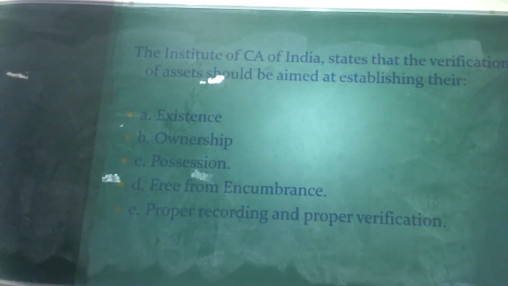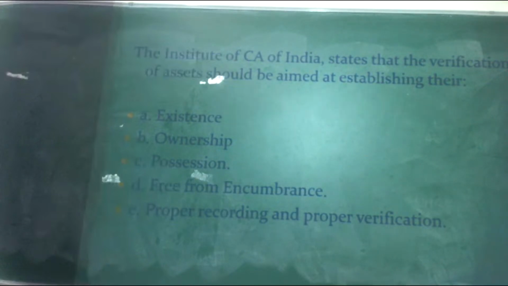Encumbrance in the sense of obligations. It means it is free to use. Whenever we state this asset belongs to me, it does not have any debts. That is called free from obligation, or free to use. That is called free from encumbrance. The next one, proper recording and proper verification. The auditor should verify the recorded asset physically as well as documentary at the time of auditing.